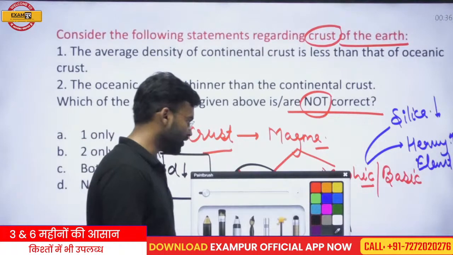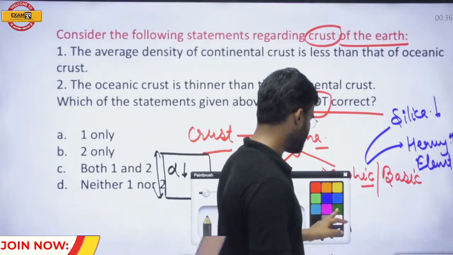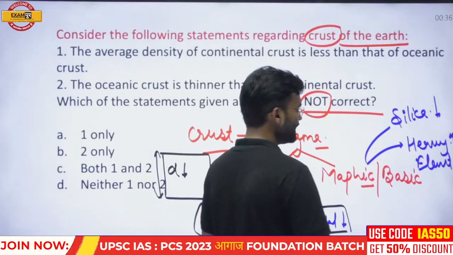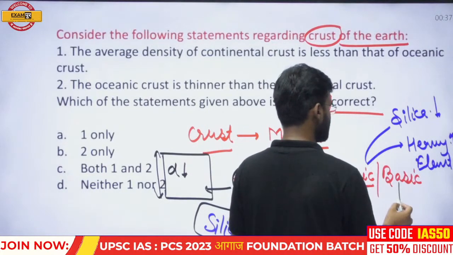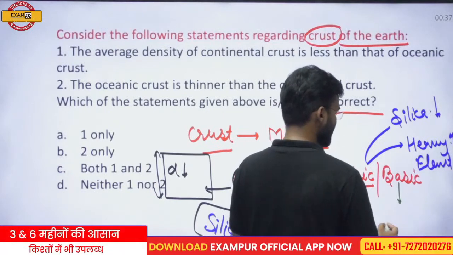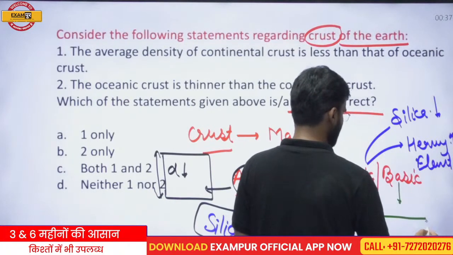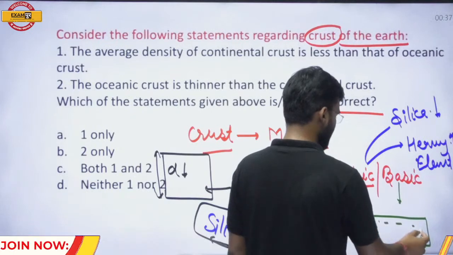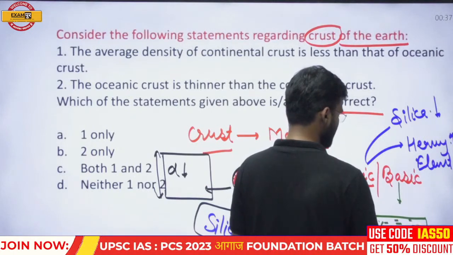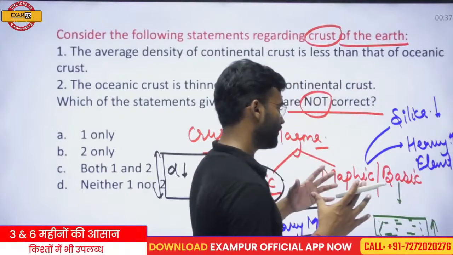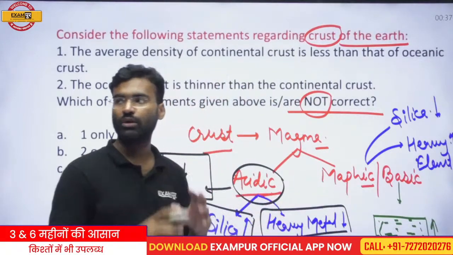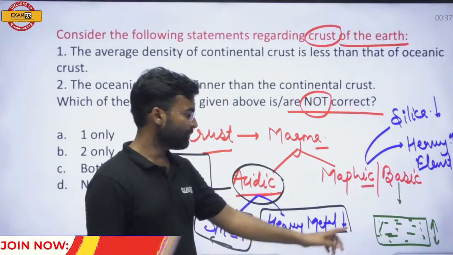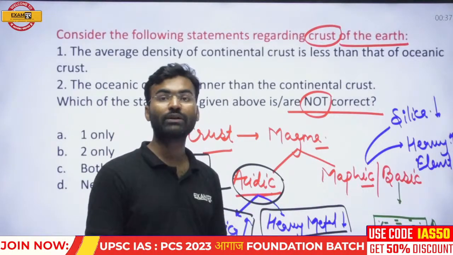On the other side, if any crust is made by the basic magma, that means a high dense material is found, densely packed, and the height or depth of this crust is relatively low. Depth is relatively low, but this is more dense.